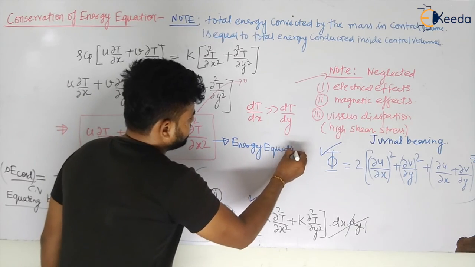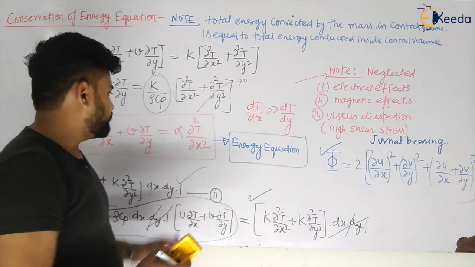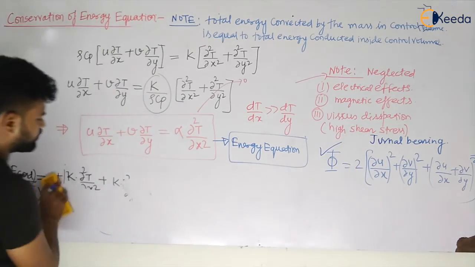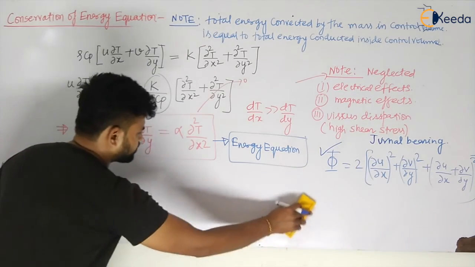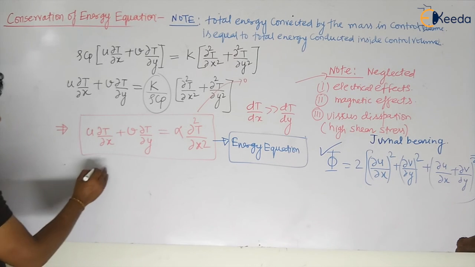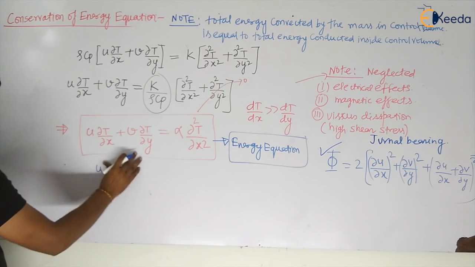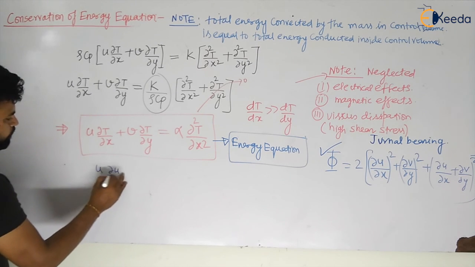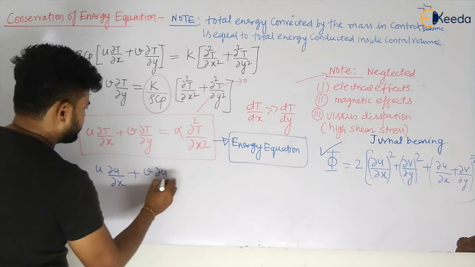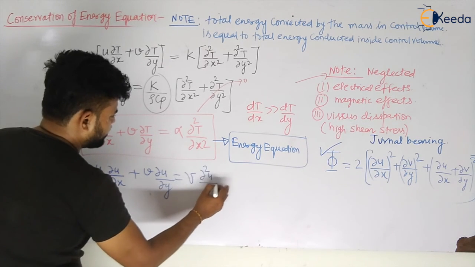My dear students, you have seen that this is your energy equation, and you have also seen your momentum equation, my dear students. What is your momentum equation? Let us see. So the momentum equation gives you u into del u by del x plus v of del u by del y is equal to nu into del square u by del x square, my dear students.